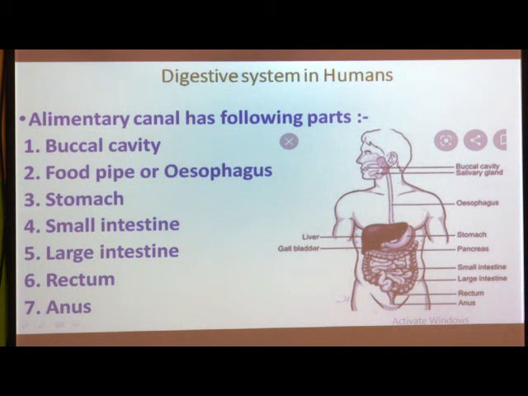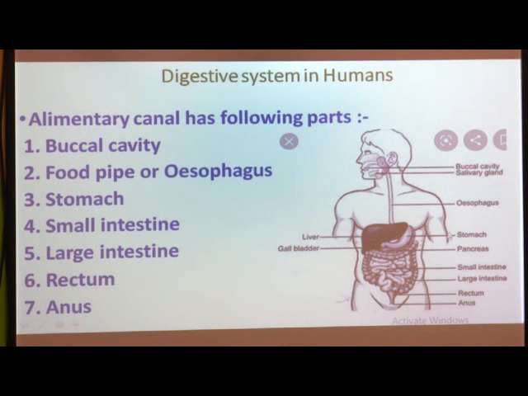So, all these organs which you can see here in this picture, all these are part of a digestive system. You can read here, this is the liver, this is the stomach, here it is a gallbladder, it is a pancreas. Okay. So, there are different parts or different organs which are there in between this mouth and anus, and these organs or these parts are also part of this alimentary canal. So, here you can see the alimentary canal has following parts.